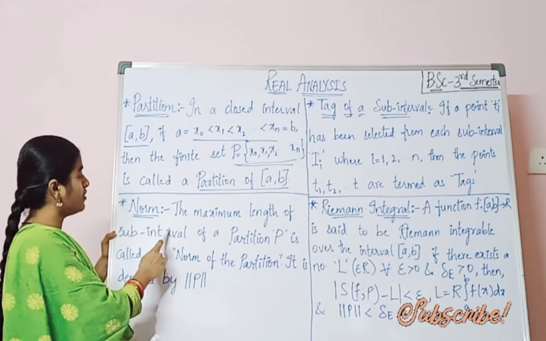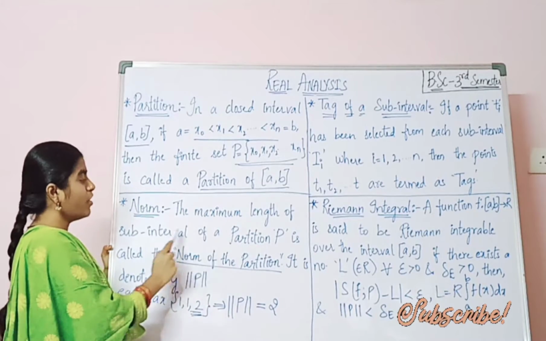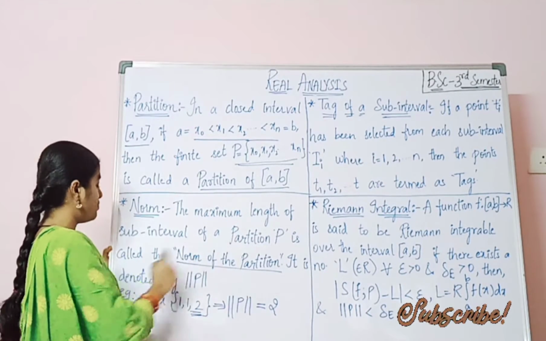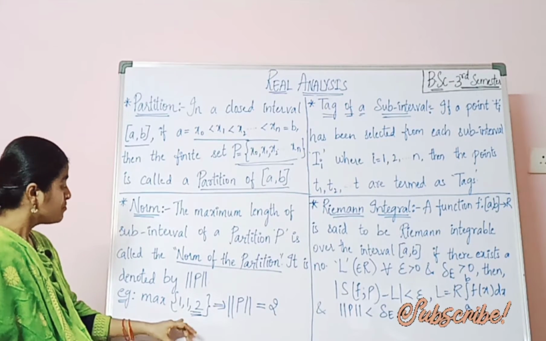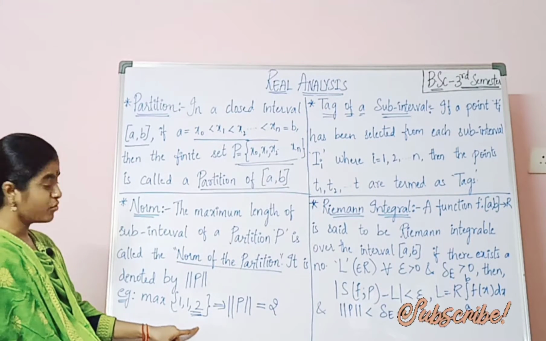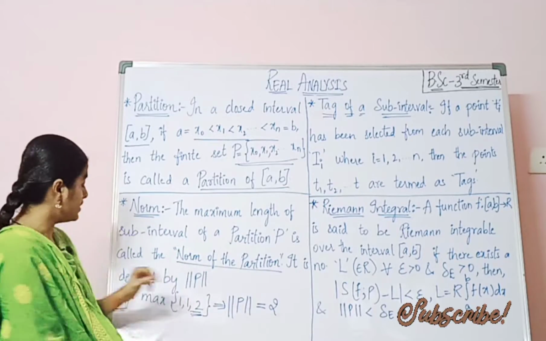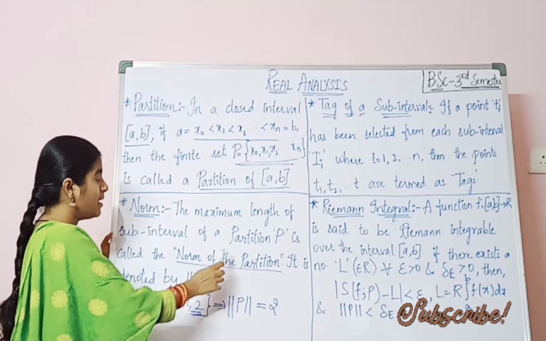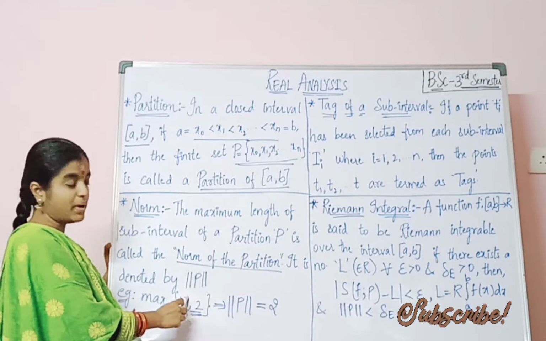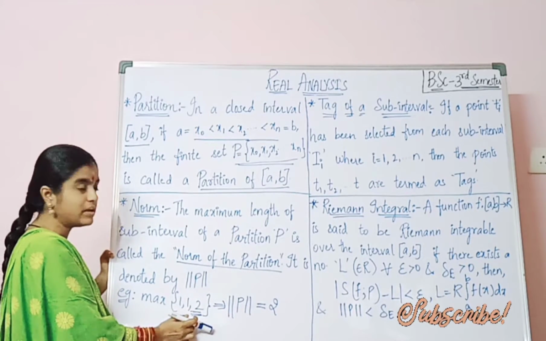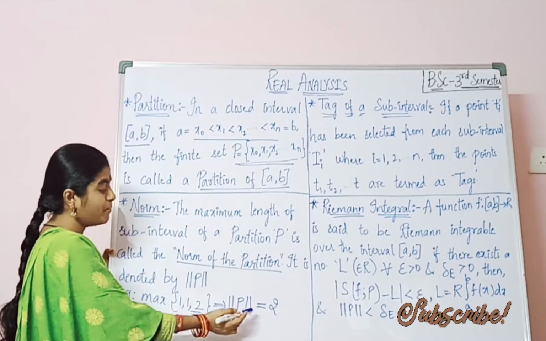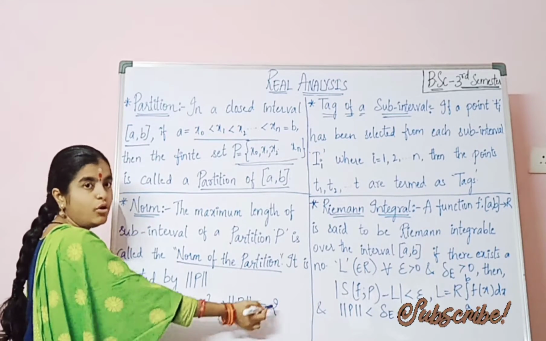Going to the next definition, norm. The maximum length of a subinterval of a partition P is called the norm of the partition. So in this given set, what is the maximum number here? 2. So how can we denote the norm? Here partition means P. It is denoted by norm P. So here norm P equals what is the maximum length of this set? 2. So this is the norm. Norm P equals 2.